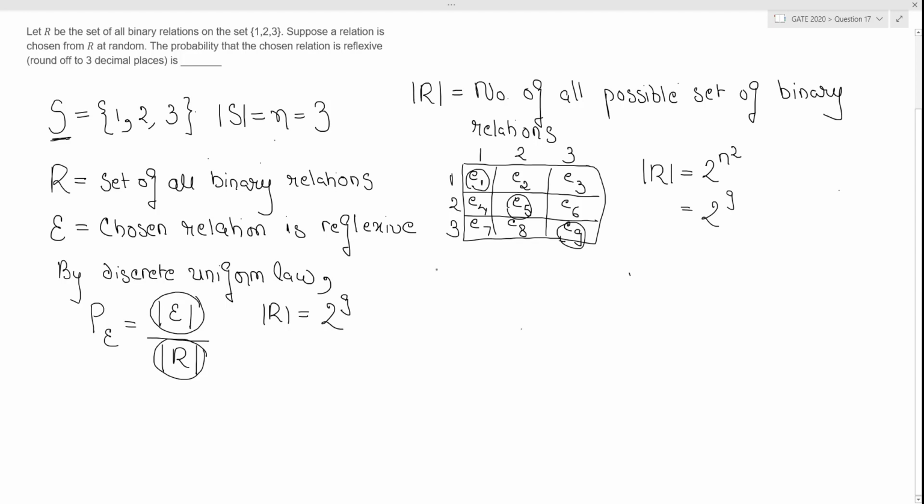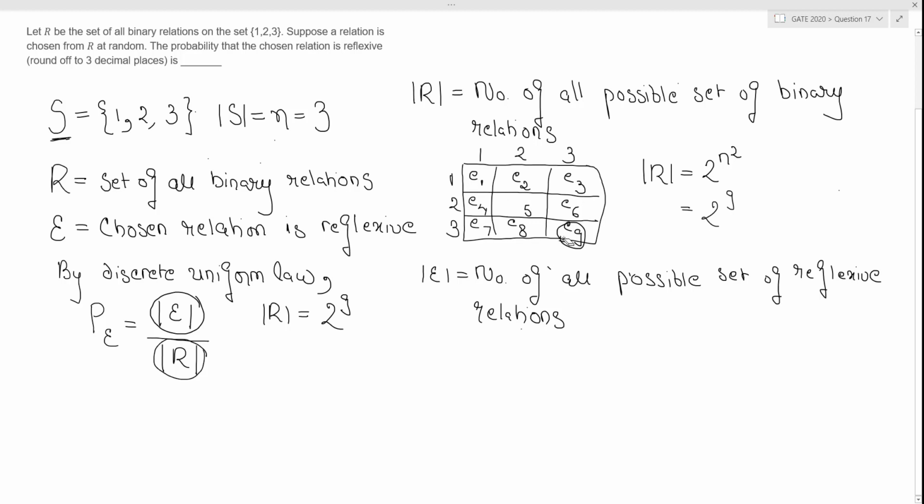So now let us find out the number of all possible reflexive relations. So in terms of reflexive, let us see this matrix again. Okay, let me erase this so that it is better to visualize now. Okay, so in this matrix there are n square elements.